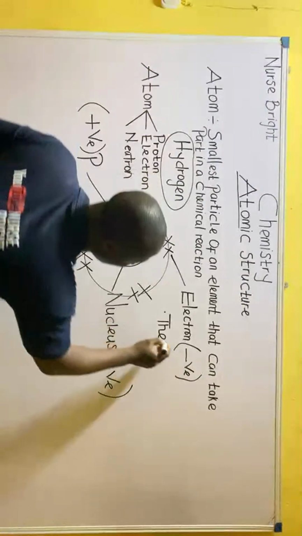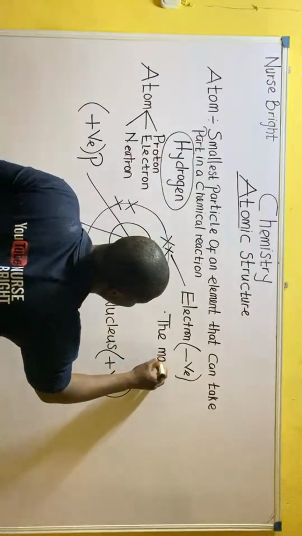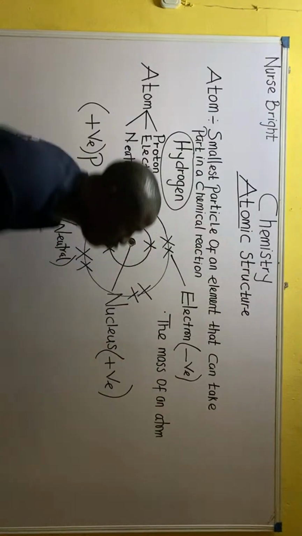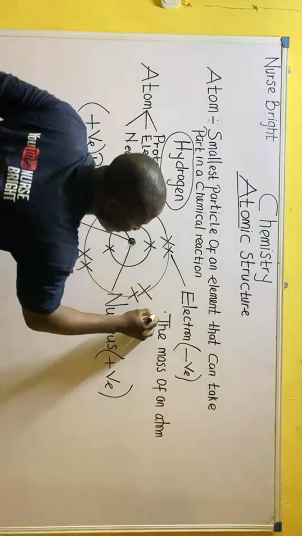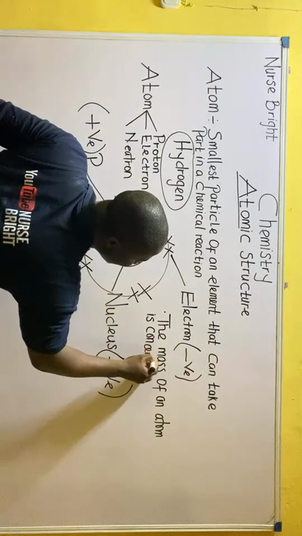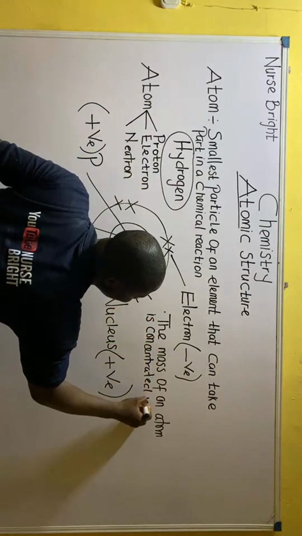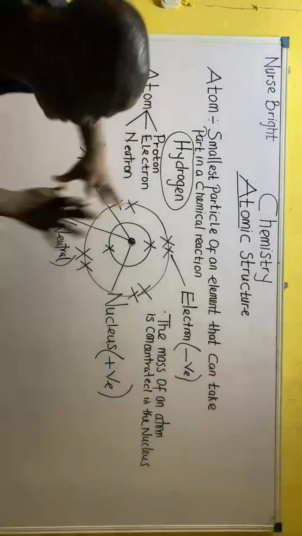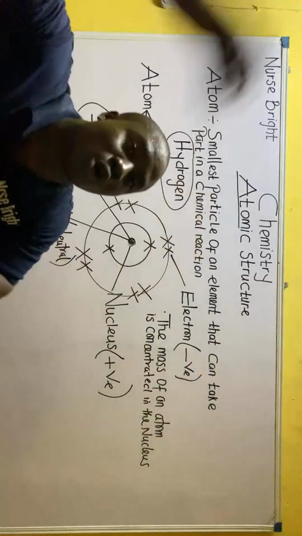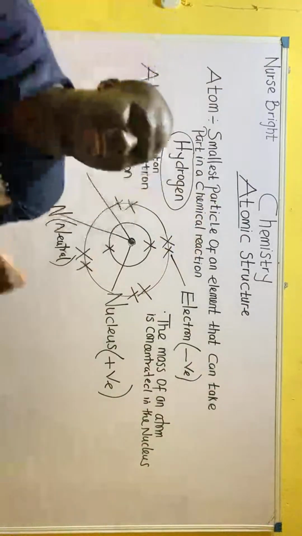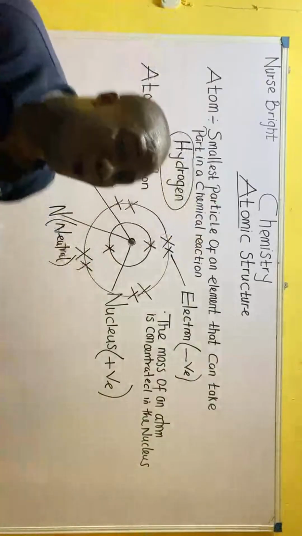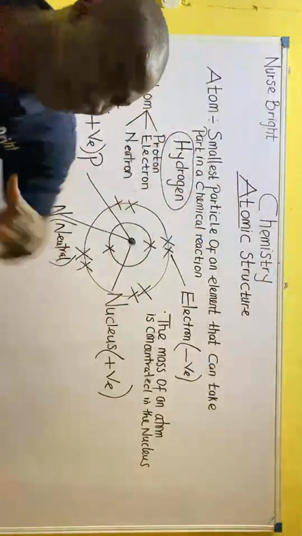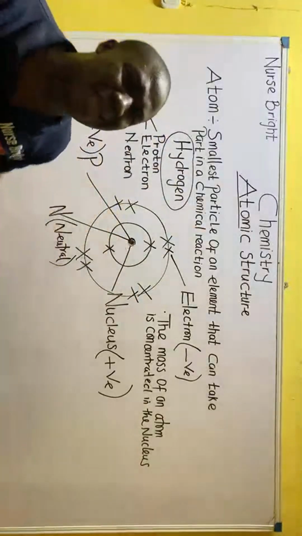You must note that the mass of an atom, the mass of this atom is concentrated in the nucleus. What did I say? The mass of this atom drawn and any other atom to be drawn. Where is the mass concentrated? Where is the mass found? That's the point. Concentrated means, where is it found more? The mass of every atom is found where? In the nucleus. I beg you, note it.